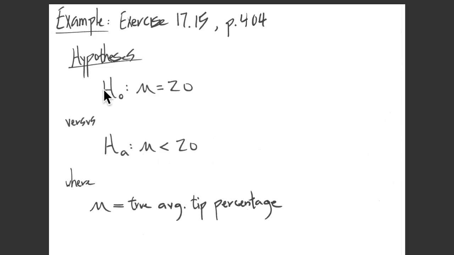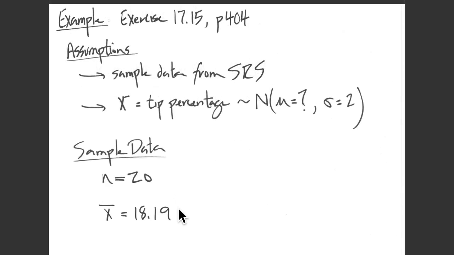The null hypothesis is, of course, the skeptic's position, the devil's advocate position, I've called it: that no, the message about the weather will have no effect on the way people tip, and so the mean will remain to be 20. And it's important to know exactly what mean we're talking about here. Again, that's the true mean tip percentage among all patrons who would receive that bad weather message on their bill. So let's review our assumptions and our sample data going forward.